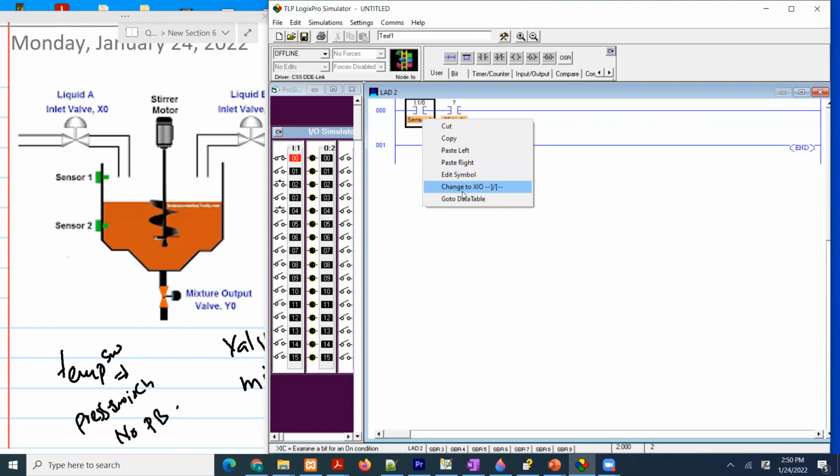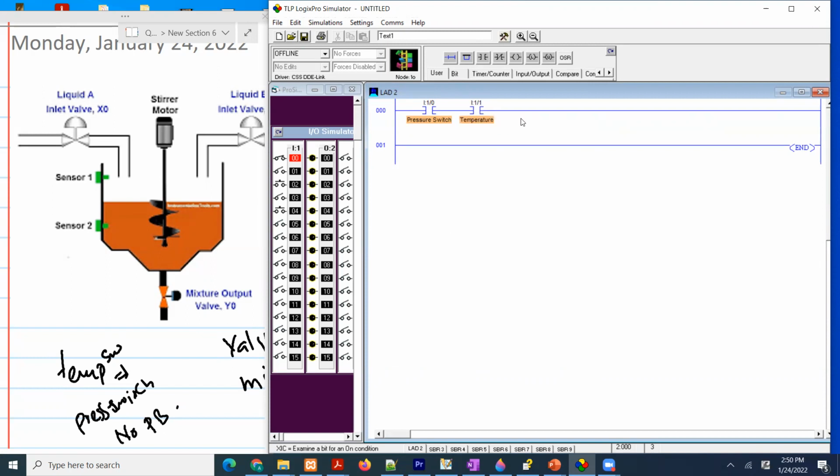That is a pressure switch, and then this is going to be the temperature, I:1/1. You go to edit symbol, and you say it is a temperature.